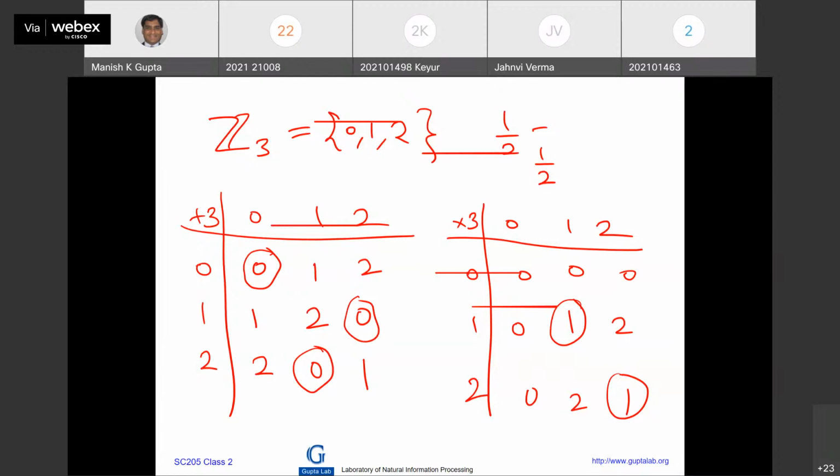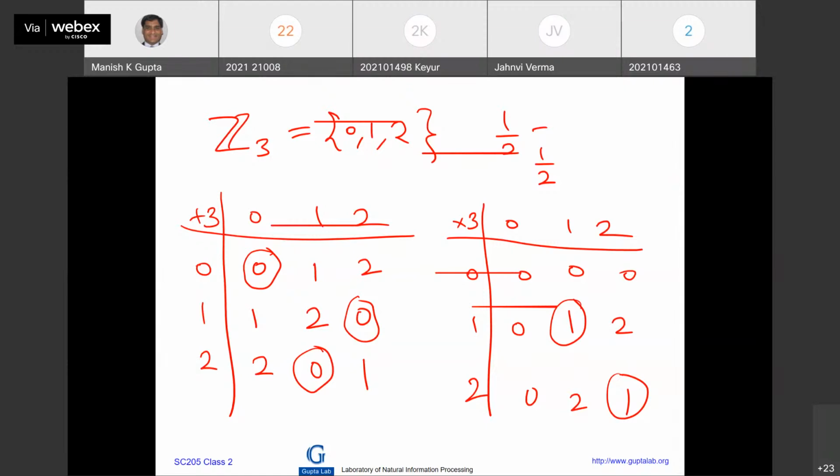What will it be here? So why won't it be 0.5? So 1 by 2 is equal to... which number should I multiply by 2 so that I will get 1? 2.